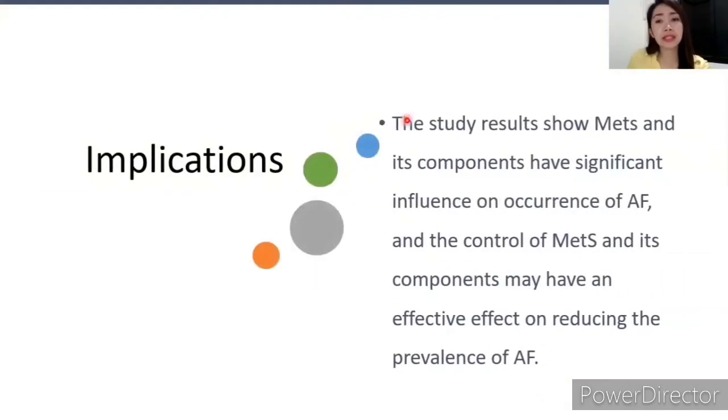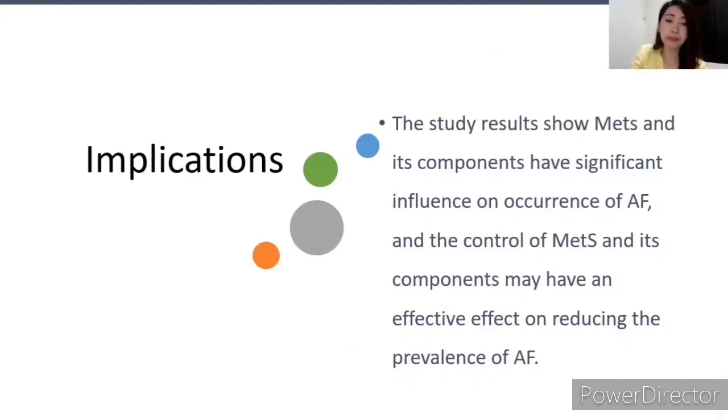As for implications, the study results show that MetS and its components have significant influence on the occurrence of atrial fibrillation. The control of MetS and its components may have an effective effect on reducing the prevalence of atrial fibrillation. It is very important for us to know these results since this could reduce the prevalence of atrial fibrillation.